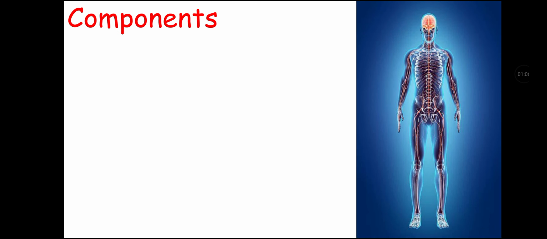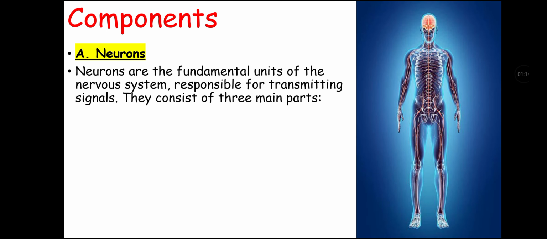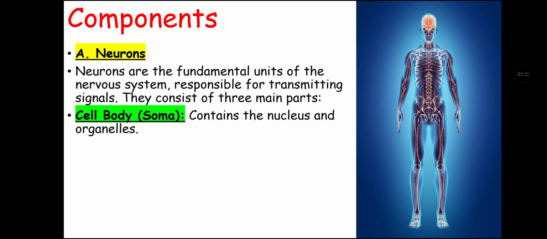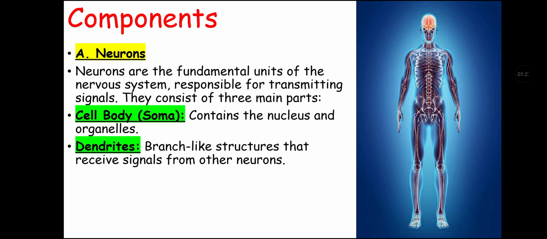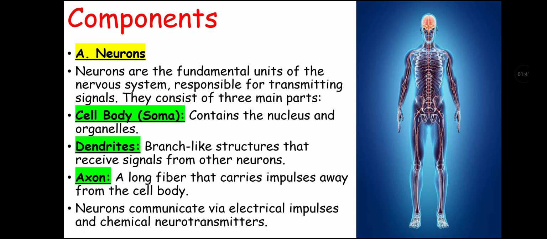Now let's talk about components of nervous system. They include neurons and neuroglia that are also called as glial cells. First, we will talk about neurons. Neurons are the fundamental units of nervous system responsible for transmitting signals, and they consist of three main parts that are body, that is also called as soma, that contains nucleus and organelles. Second is dendrites, that is branch-like structure that receives signals from other neurons, and axon, that is a long fiber that carries impulses away from the cell body. Neurons communicate through electrical impulses and chemical neurotransmitters.